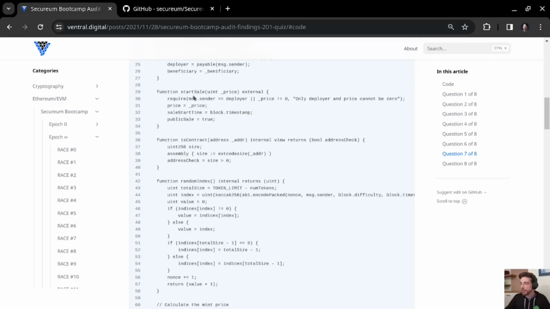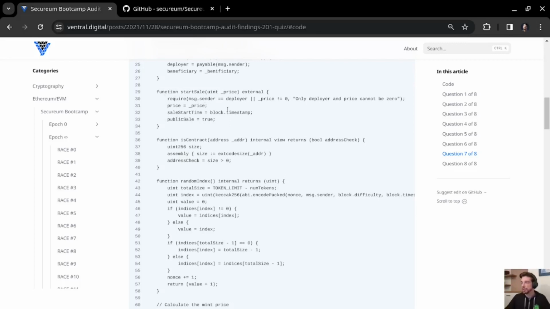So if the deployer has, as intended, started the sale and set a price that is unequal to 0, but maybe still quite high, then someone else could just call start sale again and set a much lower price. As long as it is unequal to 0, they are able to set a price that is much lower, maybe just exactly one wei. And they would be able to do this because there is no check here to prevent a sale to be restarted.